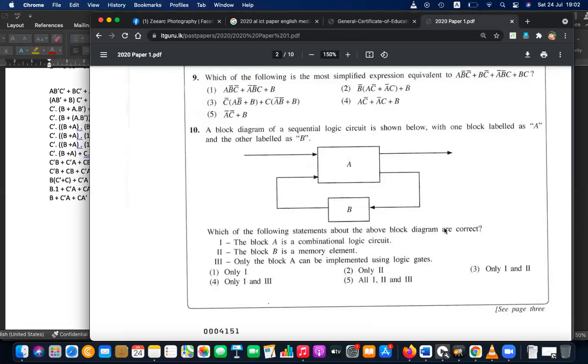Right? So you all gave 3. Why? A is not combinational, it's sequential. Sequential means... combinational means the input is only the current input.